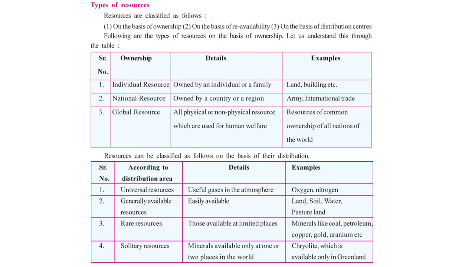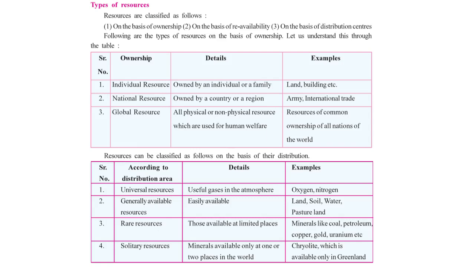After a few kilometers from the country, the remaining part of the ocean is owned internationally. It is not owned by any individual nation. So it becomes a global resource. So this is how, from the ownership point of view, we can divide resources into three categories: individual resource, national resource, and global resource. I repeat, this is the ownership point of view.